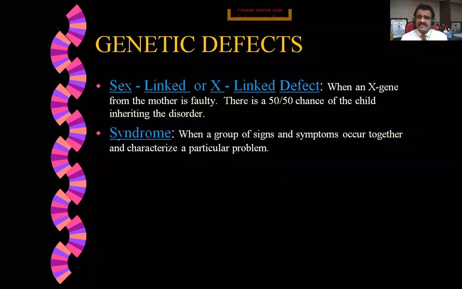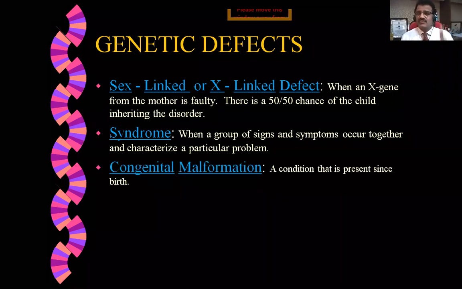Now next one is syndrome. Syndrome means a group of signs and symptoms seen due to some genetic disorders, genetic defects or chromosomal disorders. When a group of signs and symptoms occur together and characterize a particular problem, that is called a syndrome. For example, Down syndrome, Klinefelter syndrome, Jacob syndrome, so many of them are there.